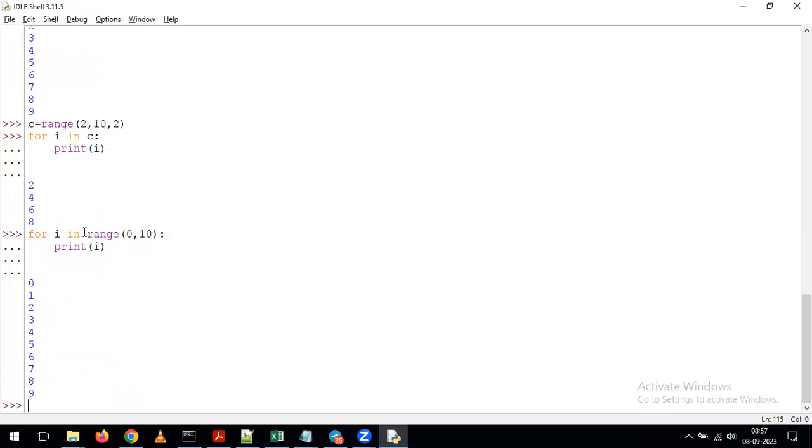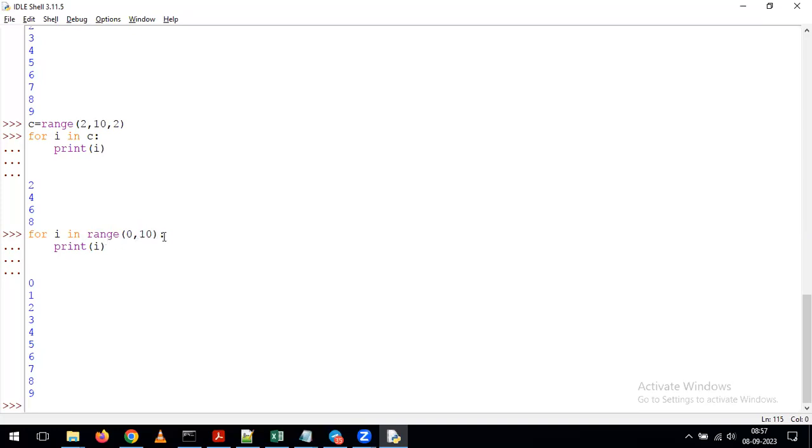In the previous examples, we applied the range function on top of a variable, and after that we gave the variable in the for loop. Otherwise, if you want, we can directly apply the range function in your for loop depending on our requirement. For example, if you want to repeat the loop 10 times, just give range of 0, 10.